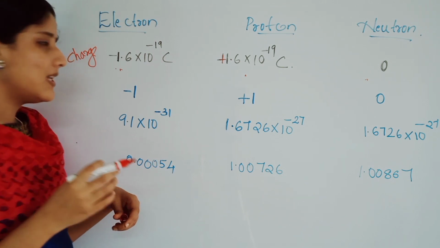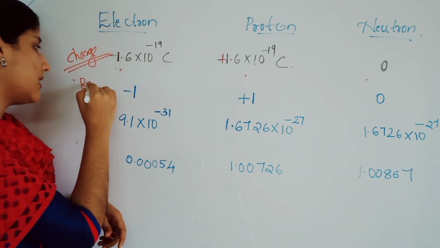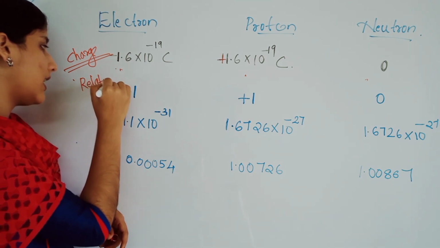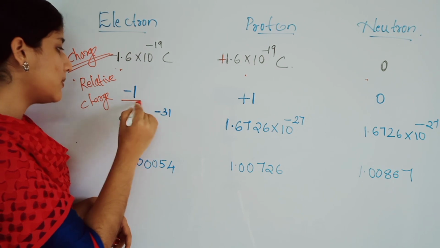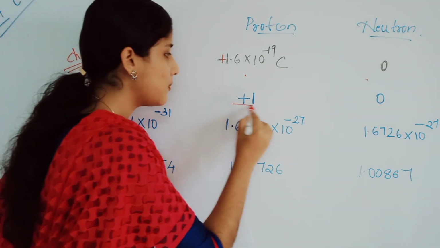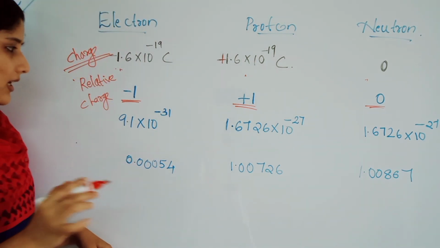Or we can say the relative charge. This is the actual charge, and then there is relative charge. We can say for an electron it is minus 1, for a proton it is positive 1, for neutron it is chargeless, isn't it? Now listen carefully.